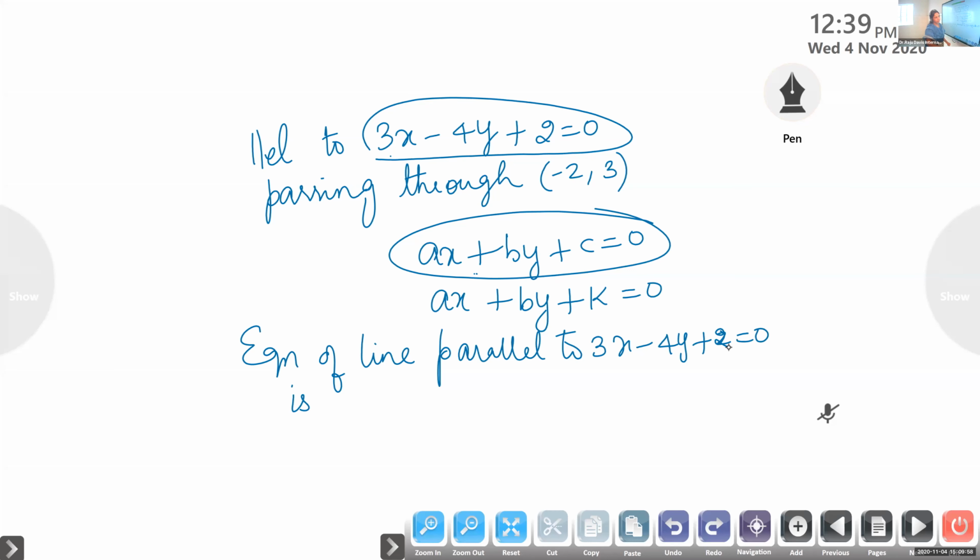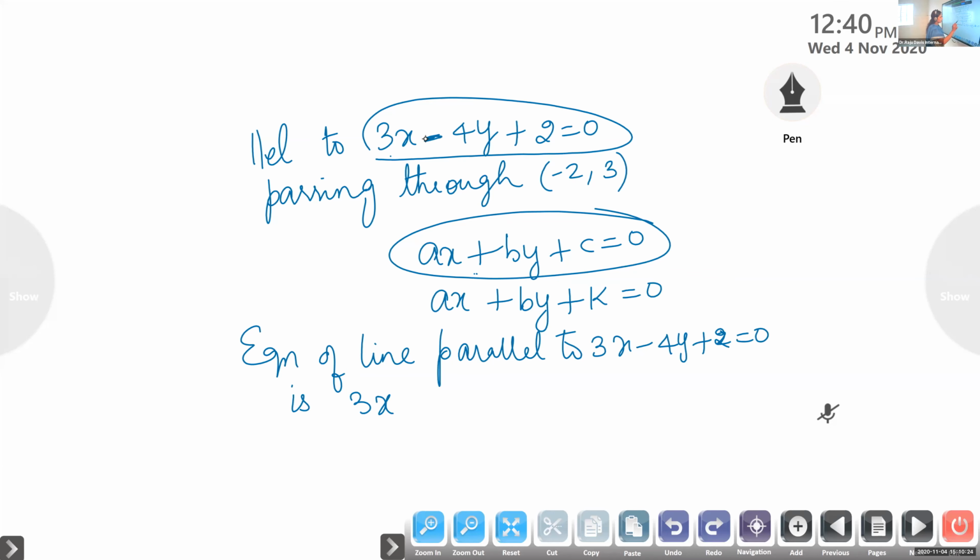Ashwin? Yes, ma'am. Equation of a line parallel to 3x minus 4y plus 2 is equal to 0. 3x plus 4y plus k. Here, listen, here it is minus, isn't it?